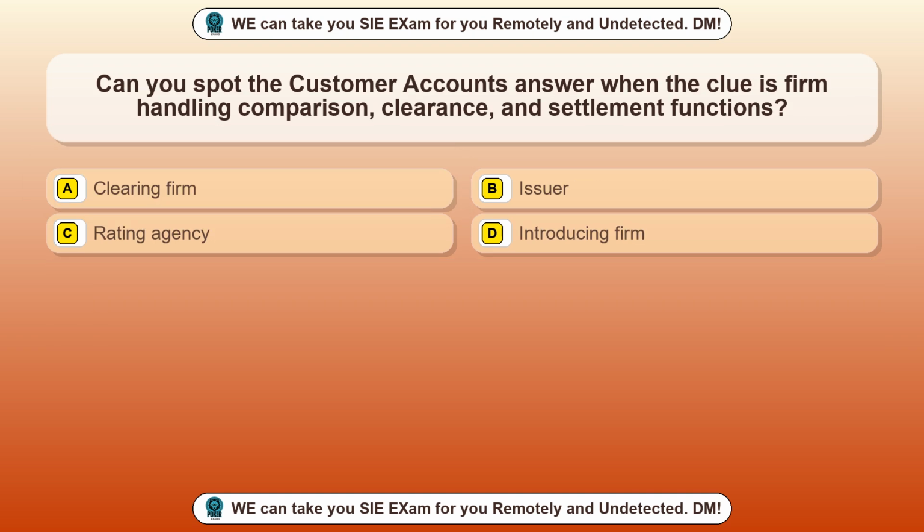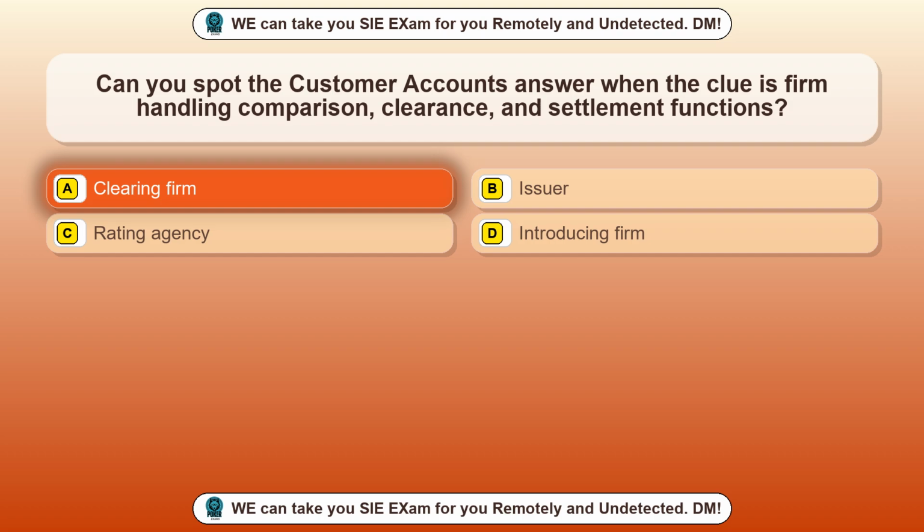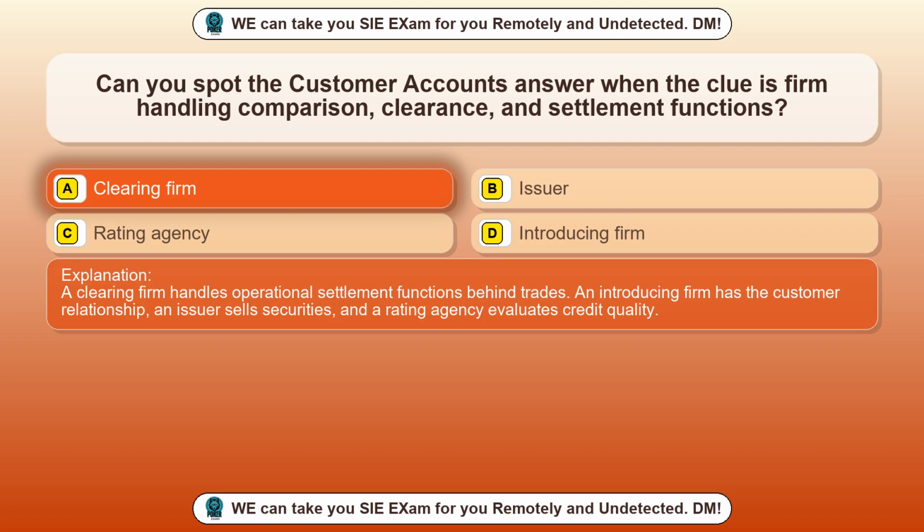Question 63. Can you spot the customer account's answer when the clue is firm handling comparison, clearance, and settlement functions? Option A, clearing firm. Option B, issuer. Option C, rating agency. Option D, introducing firm. The correct answer is option A, clearing firm. A clearing firm handles operational settlement functions behind trades. An introducing firm has the customer relationship, an issuer sells securities, and a rating agency evaluates credit quality.